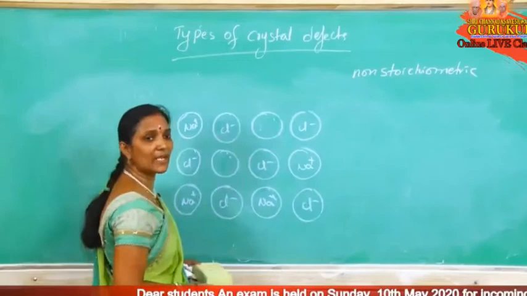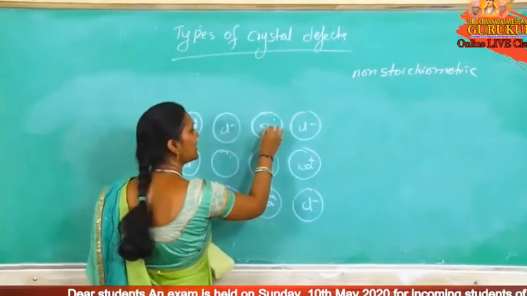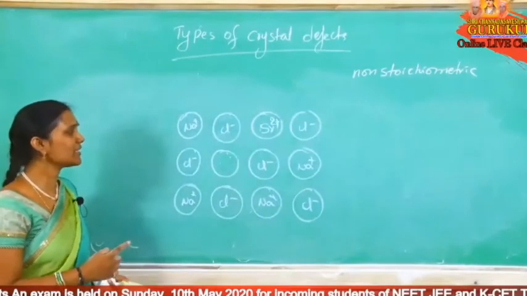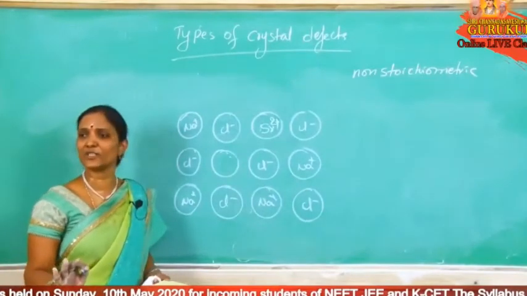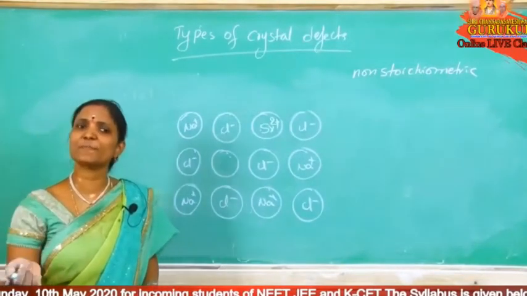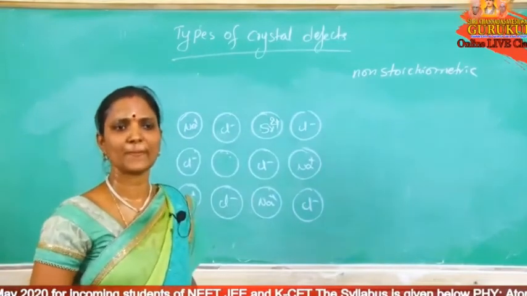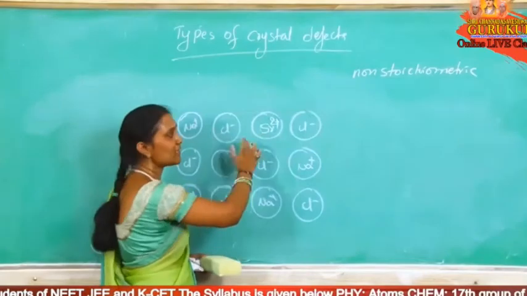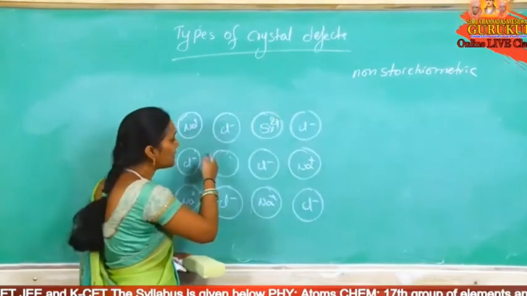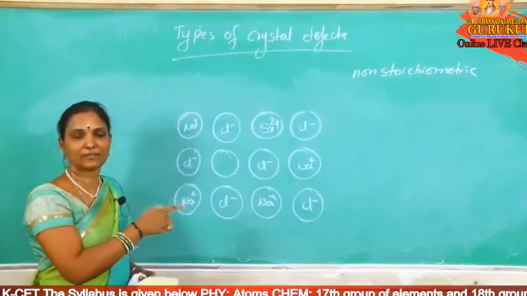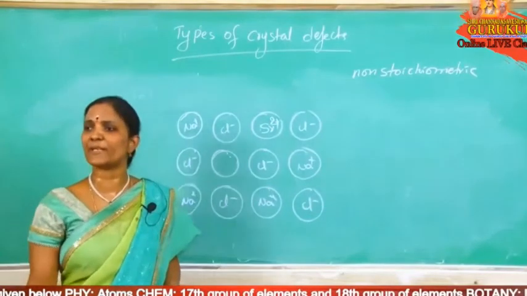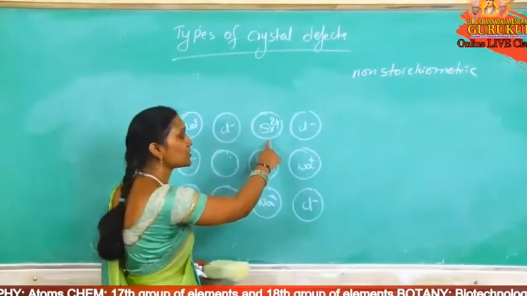Na plus is replaced by Sr plus 2. To maintain electrical neutrality, 2 Na plus are replaced by 1 Sr plus 2. Now this side is vacant. This is a cationic hole. So the number of cationic holes obtained equals the number of Sr plus 2 added.